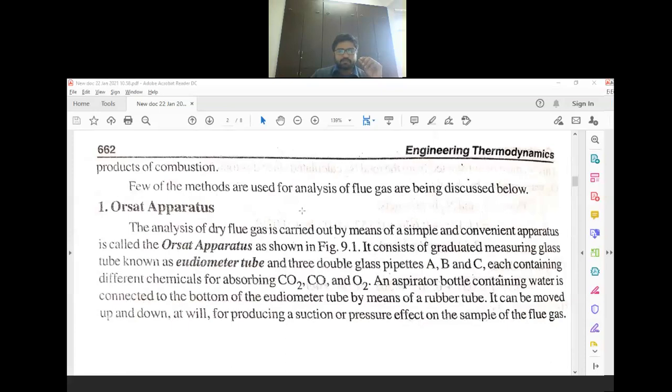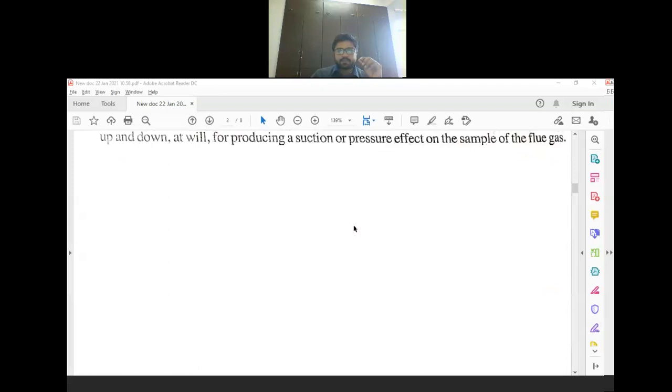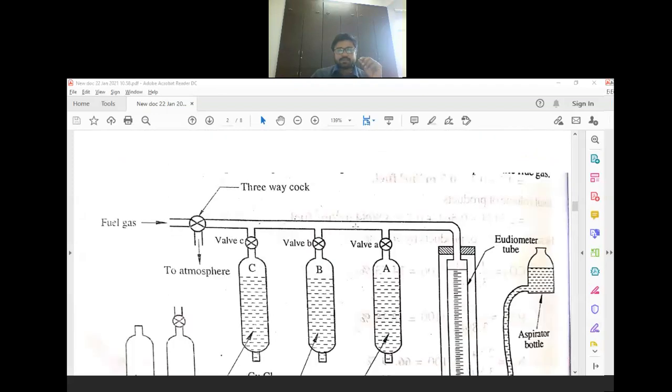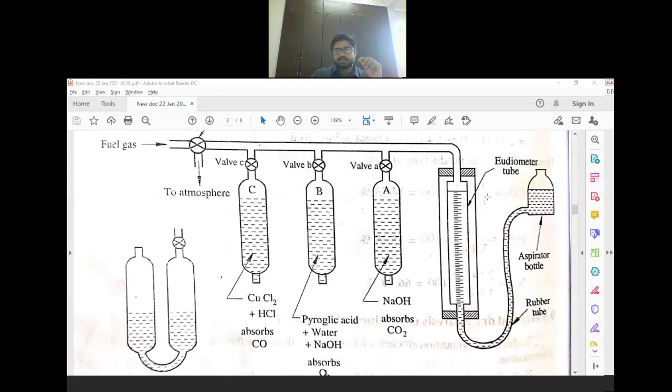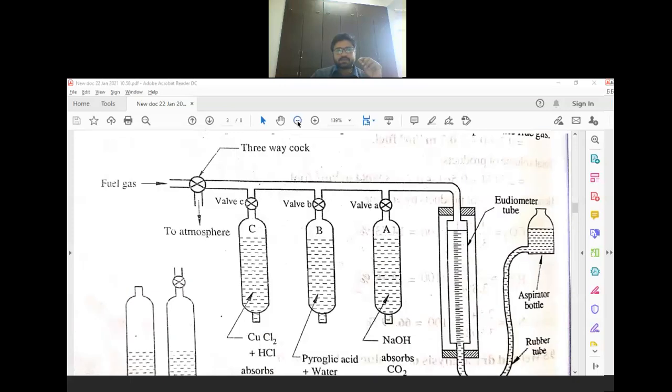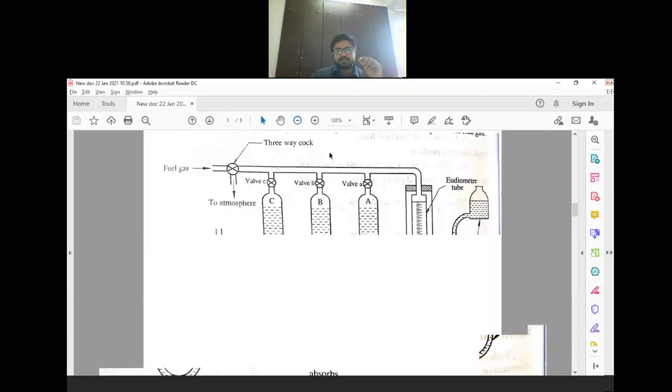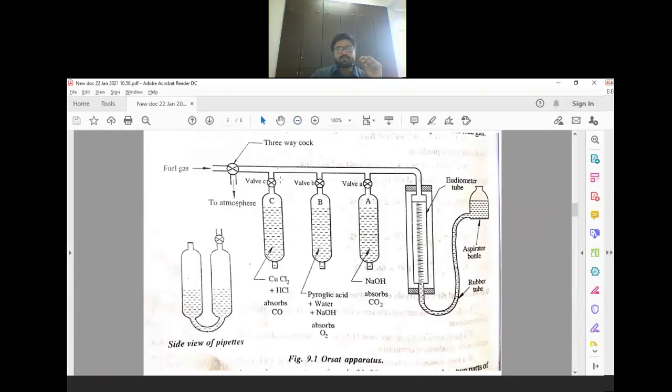Before that, we will try to understand the construction. So here you can see this is the construction. One minute, we will reduce the size. Now I hope this is visible. Here you can see this is one valve, a three-way valve. Clear?